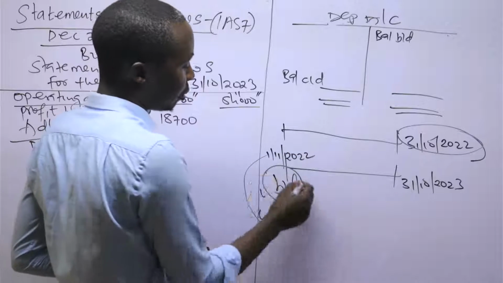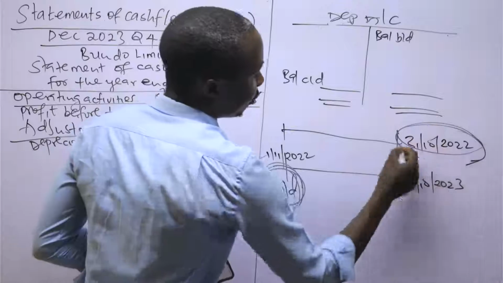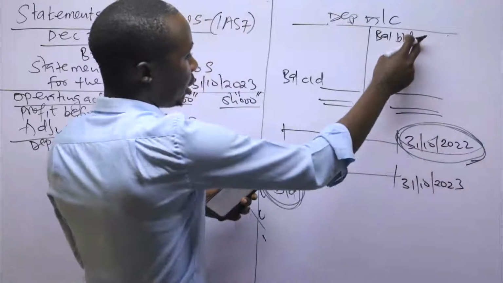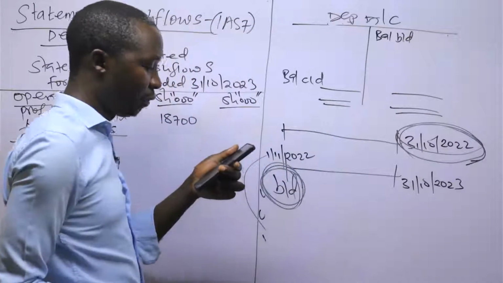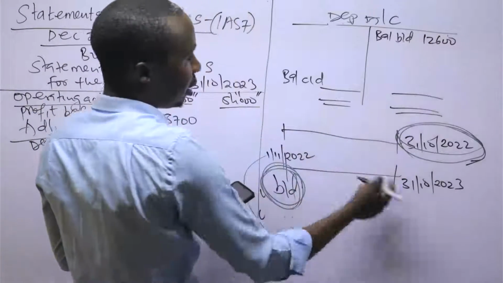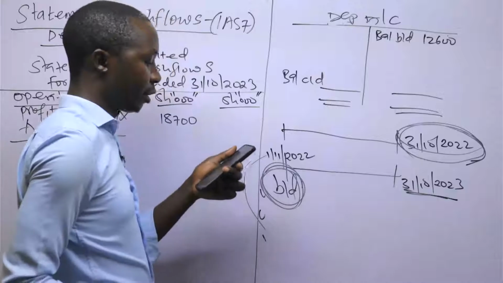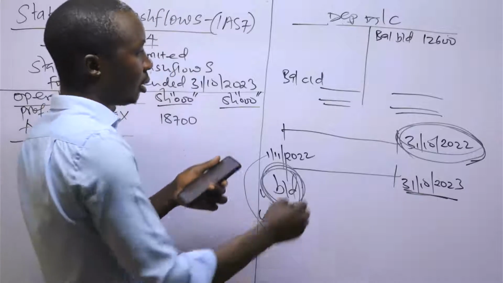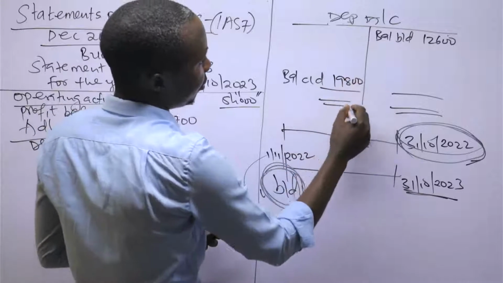So accumulated depreciation as of 2022, given in additional information number one, is 12,600. Then the balance at the end, 31st October 2023, is given at 19,800.